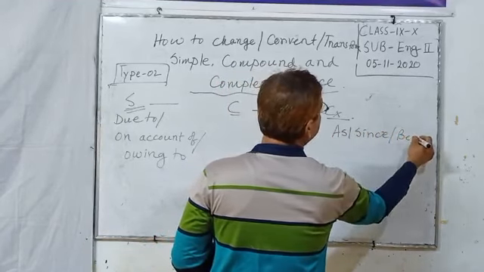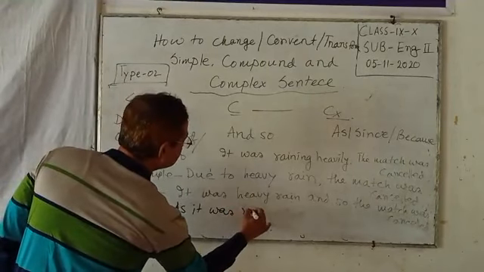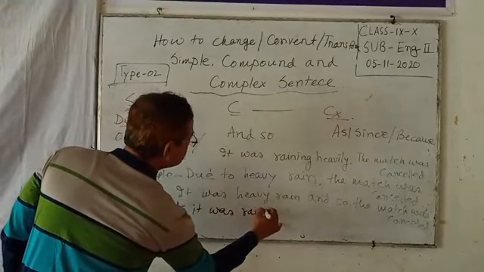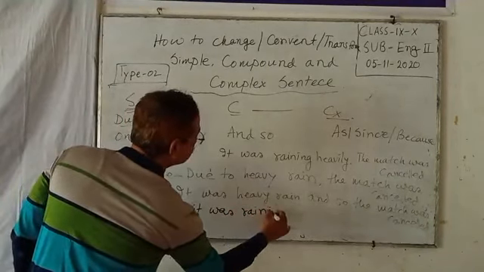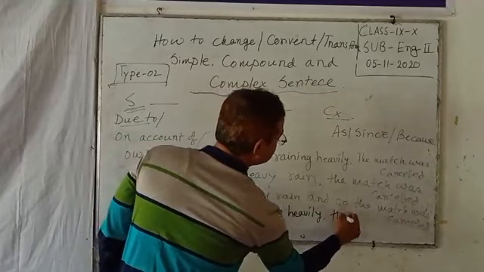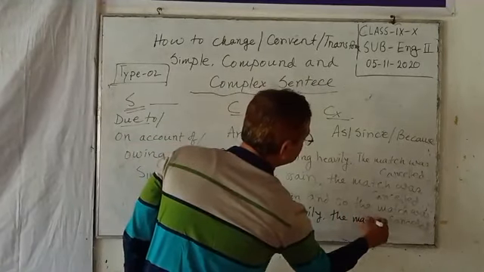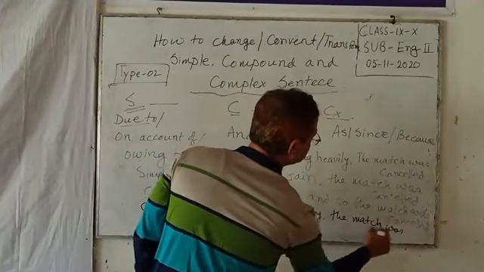And the last one is the complex sentence: As it was raining heavily, the mass was cancelled.